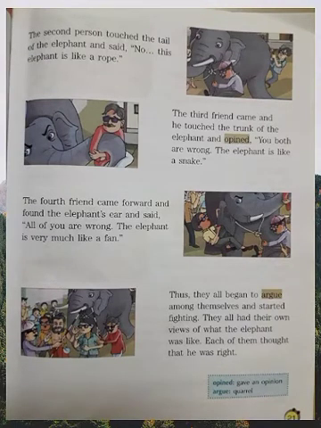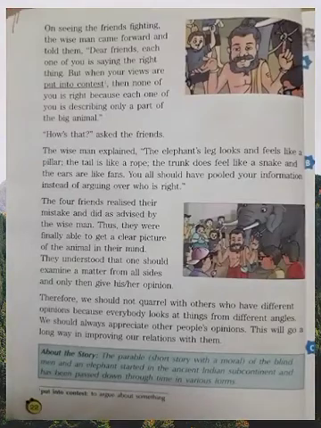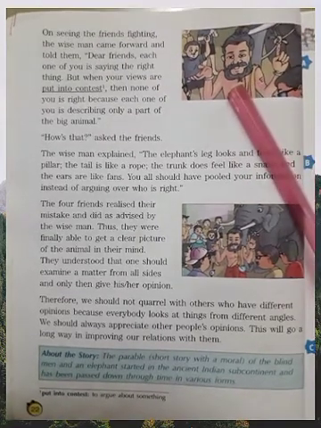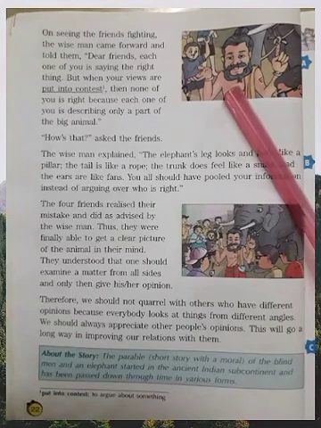Do you agree with them? Yes, they could touch only that part. So they experienced only that the elephant is like a rope, like a snake, like a fan, and so on. On seeing the friends fighting, the wise man came forward and told them.